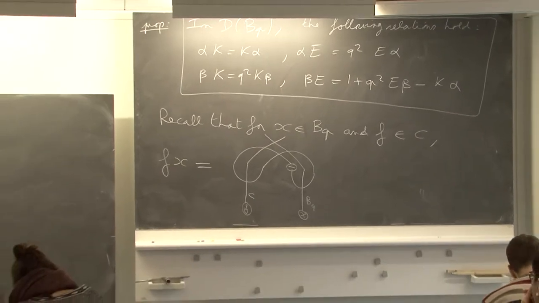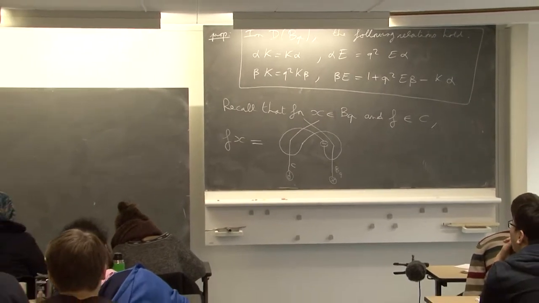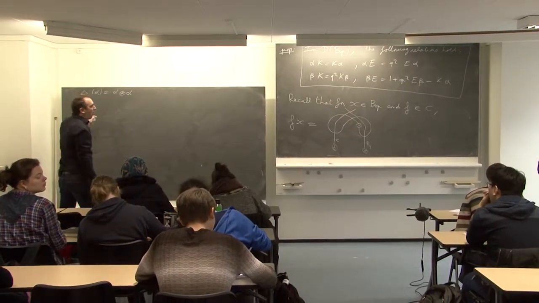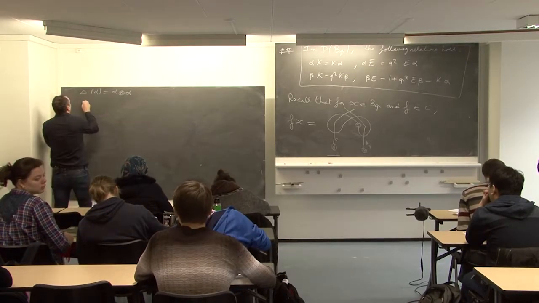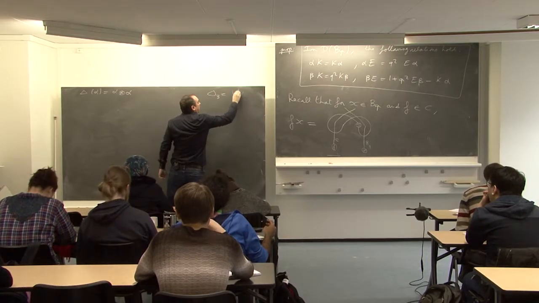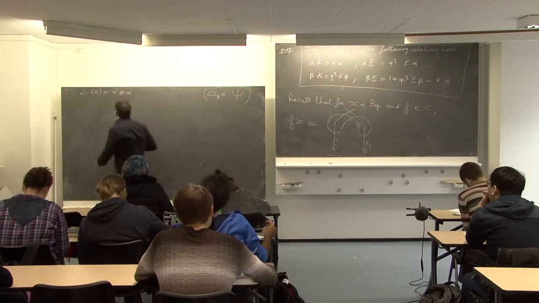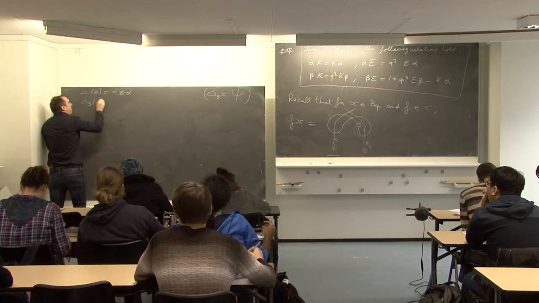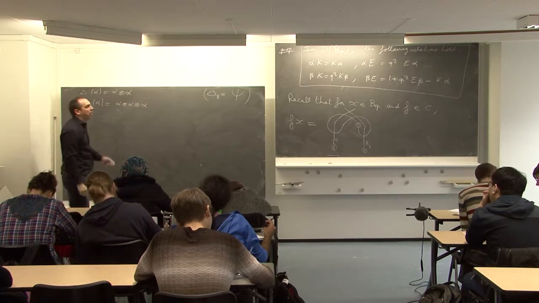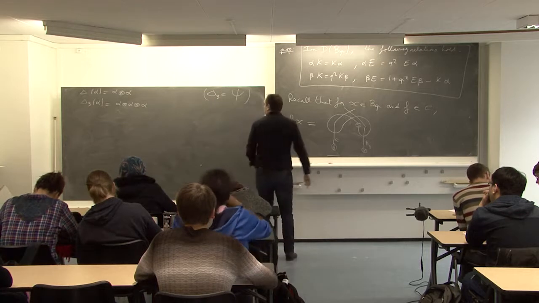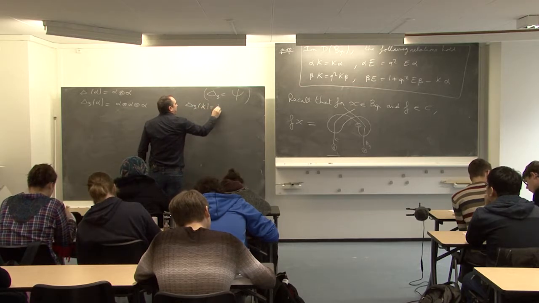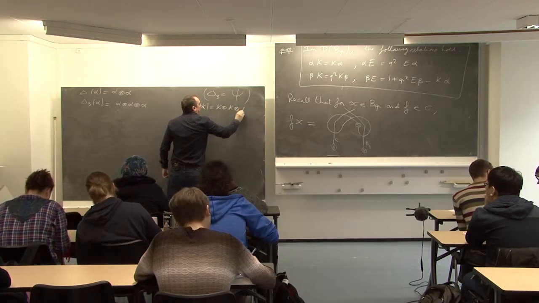So what is the coproduct of alpha? Well, I remove this here. So the coproduct of alpha is this one. So I will denote by delta 3 of alpha is alpha tensor alpha tensor alpha. And similarly, K is group-like, so delta 3 of K is K tensor K tensor K.